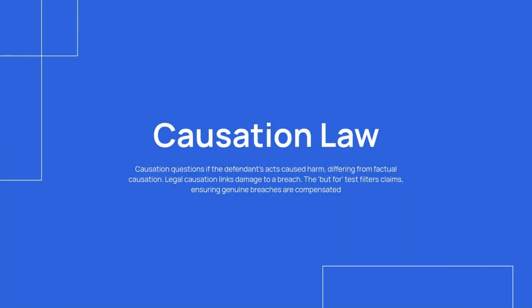Causation asks if the defendant's conduct caused harm. It differs from factual causation, which checks if damage resulted from a breach. Legal causation attributes damage to a breach despite factual links. The but-for test is used to filter claims. It ensures only genuine breaches are compensated.